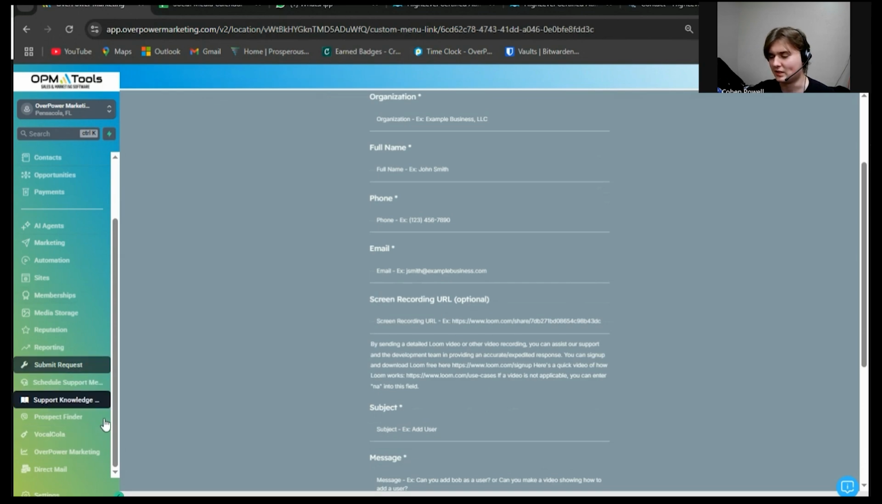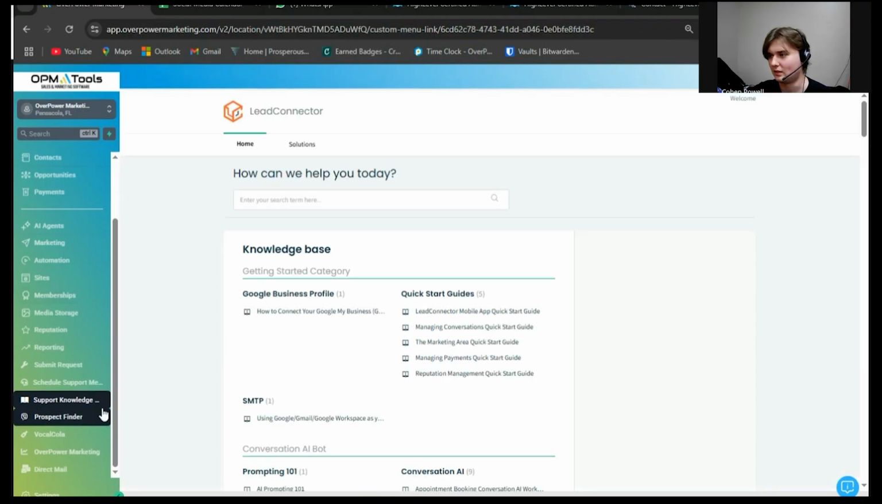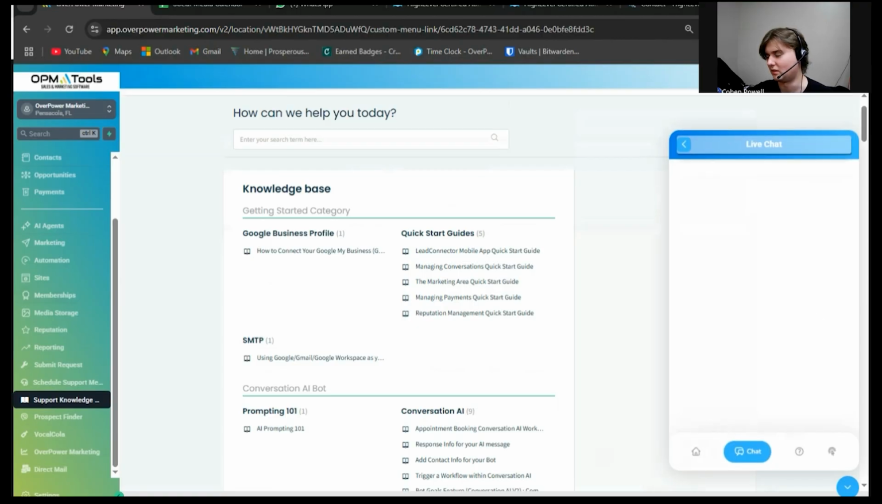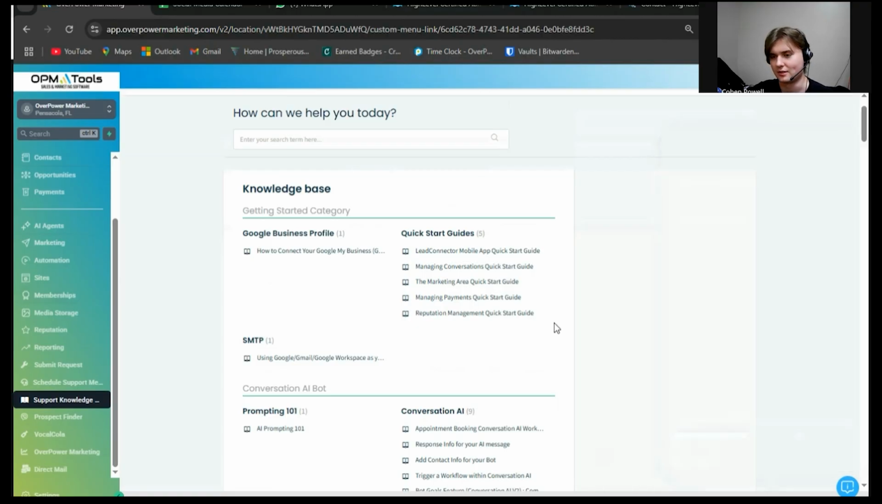And if you want a bigger screen for the support knowledge base, here it is as well. It has the exact same articles available to you as the little icon right here, just on a larger scale.